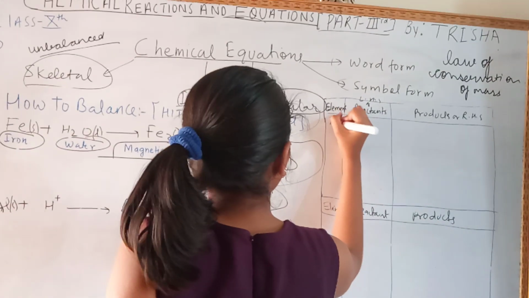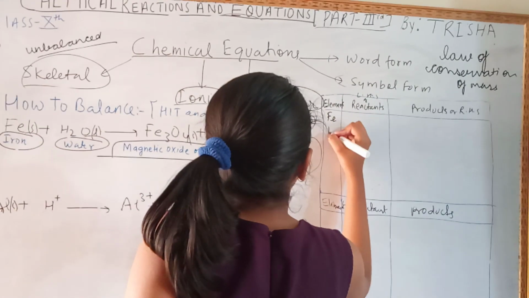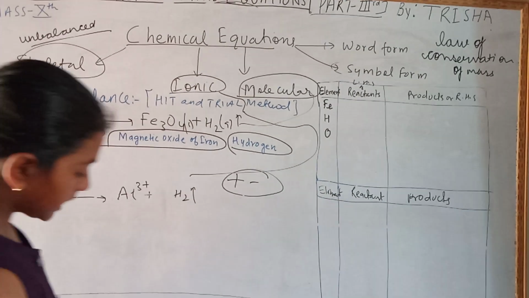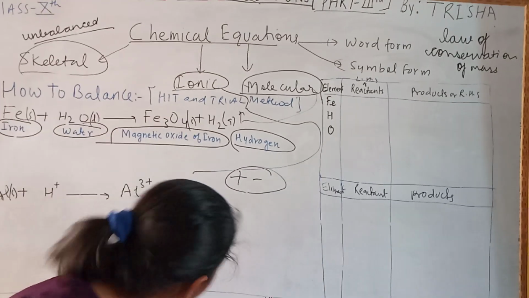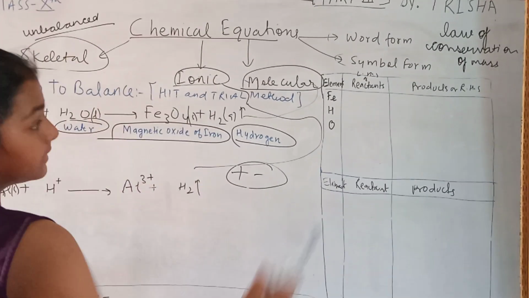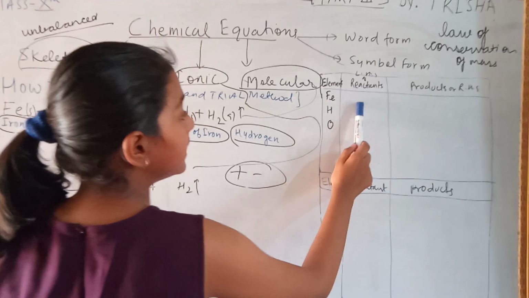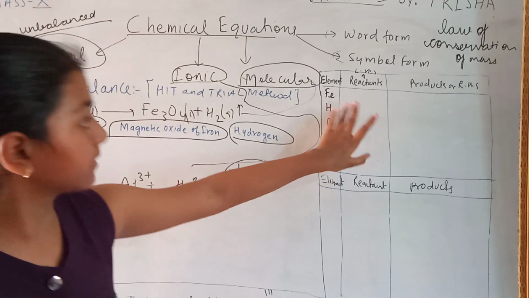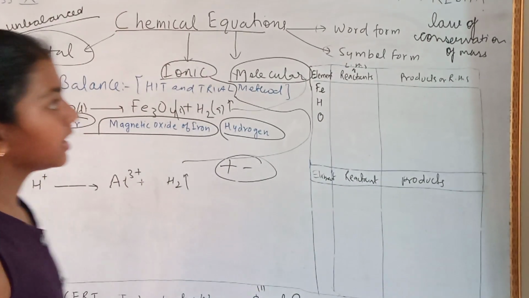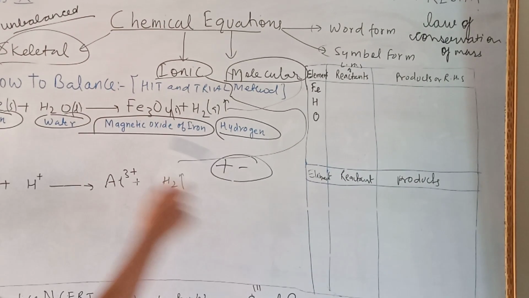So we'll write here iron, hydrogen and oxygen. Now we'll write the number of atoms each element carries in reactant and product. So let's start. Iron